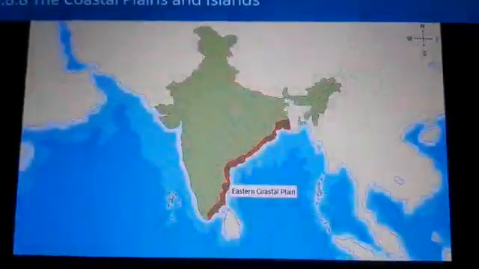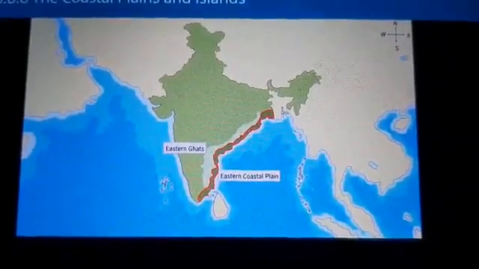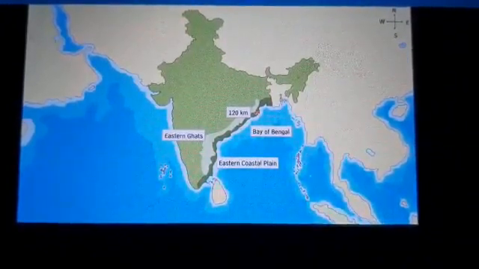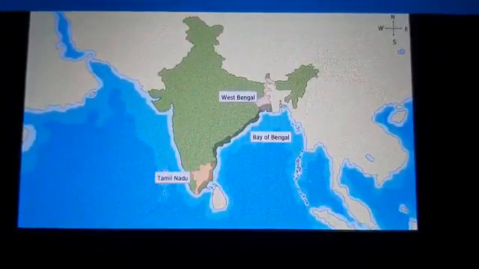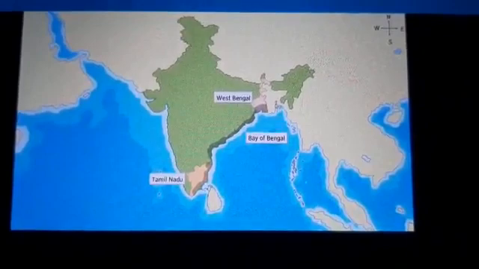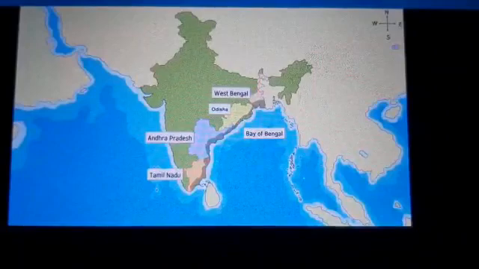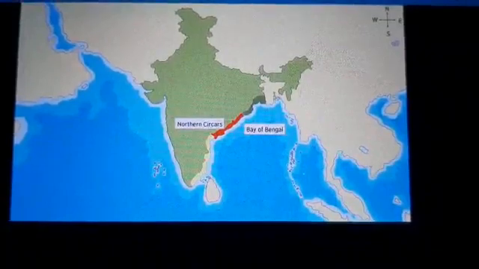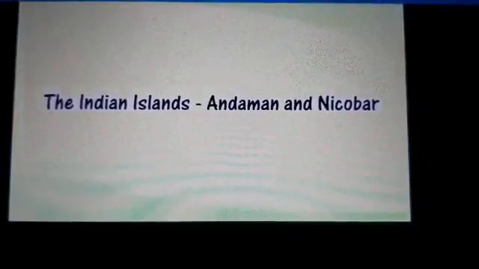The eastern coastal plain. The eastern coastal plain is a wide stretch of land situated between the Eastern Ghats and the Bay of Bengal. Its average width is 120 kilometers. It begins at West Bengal in the north and ends at Tamil Nadu in the south, and includes the coastlines of the states of Orissa and Andhra Pradesh. The eastern coastal plain is divided into two major coasts, the Northern Circars to the north and the Coromandel coast to the south.